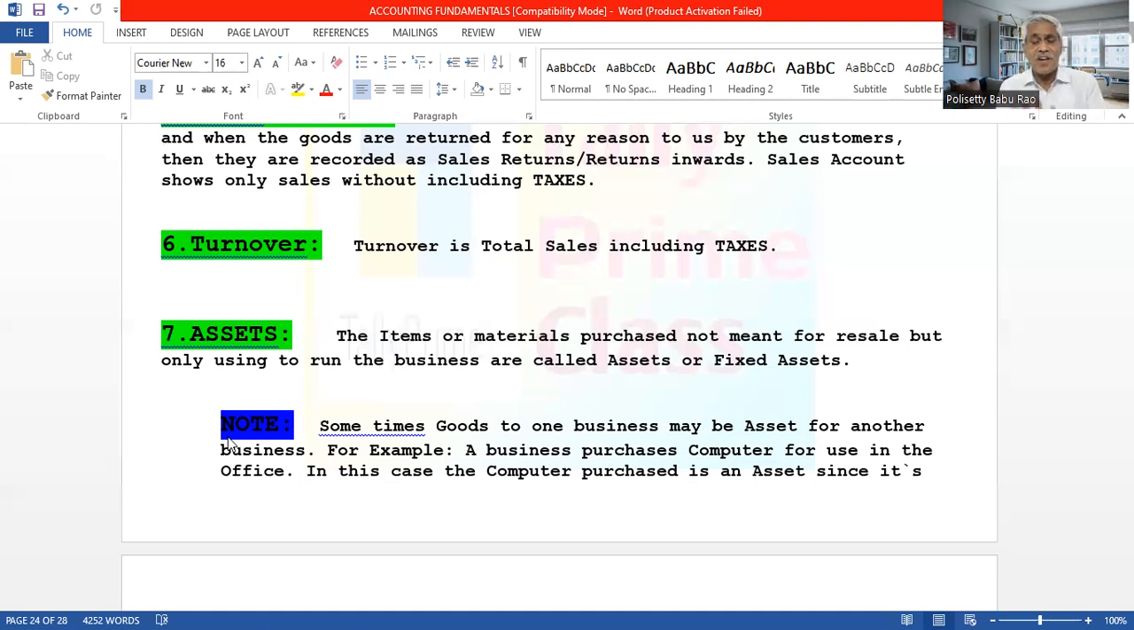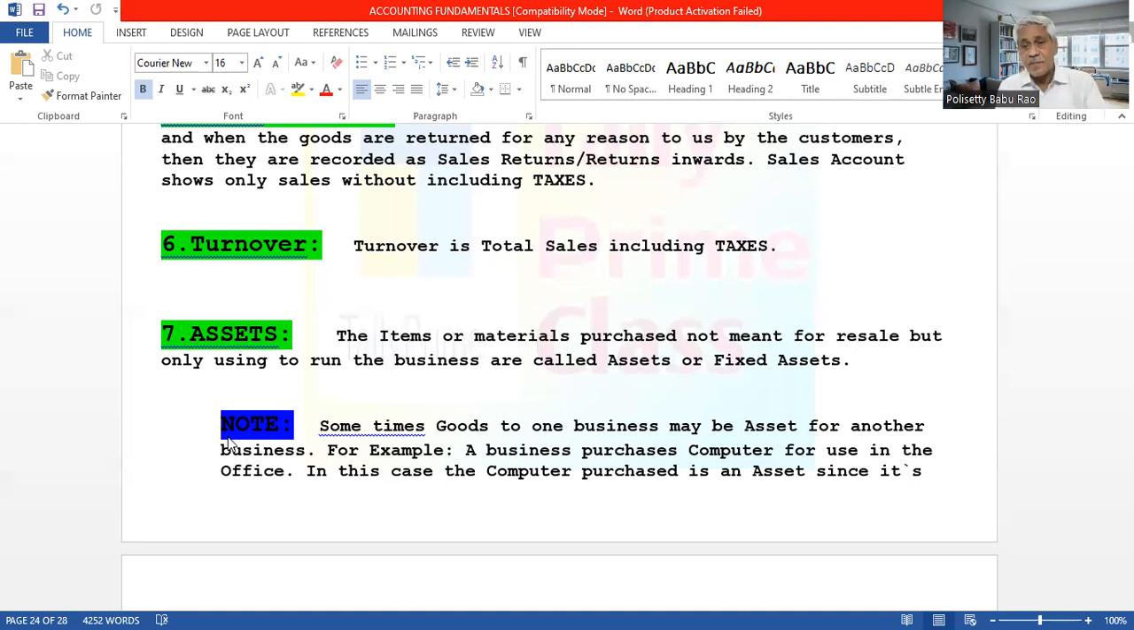So it is not meant for resale. It is used in the business only. That is why purchasing the computer is not a purchase account; it is only an asset account. So we write it in the asset computer account only. We don't write it in the purchases account. Understand? This is an asset.